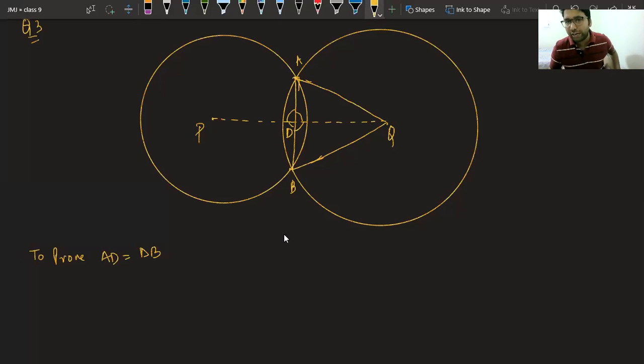What do you know right now in these two triangles? We know chords, angles. Please tell me how you can proceed. What is given to you in this? Common is DQ, okay? DQ is common.